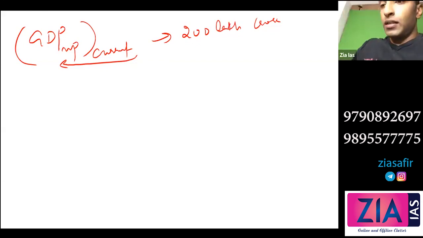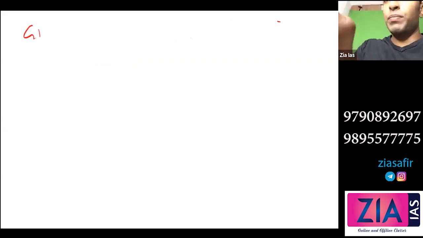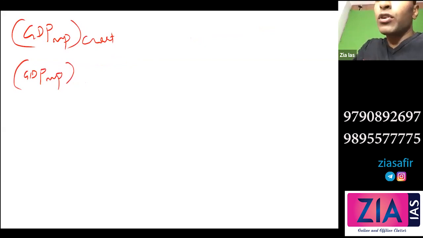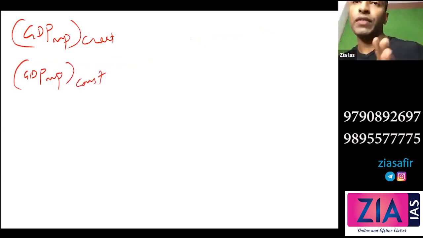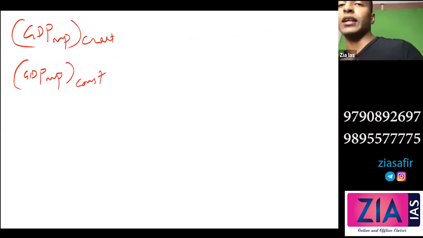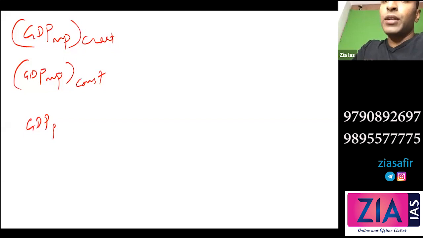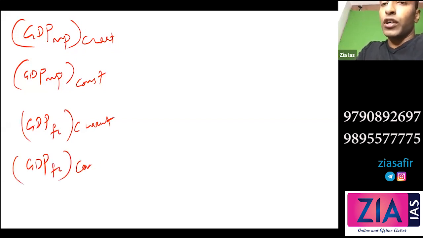Now, this is one concept. So I got GDP, MP, current. What is the second one? GDP, MP. I'll change current to constant. Any doubt in these two concepts? You know what is GDP, what is market price, what is current, what is constant. Now what you need to do is change MP to FC. GDP, FC, current, GDP, FC, constant. So I got 4 concepts with GDP.